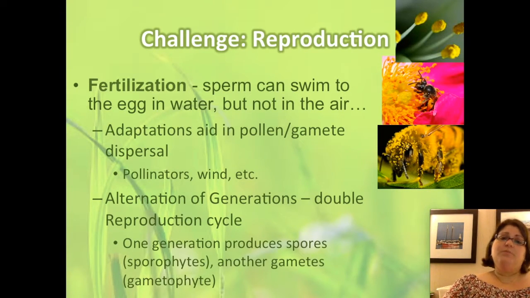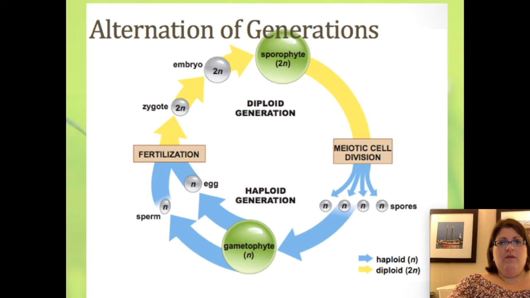One of the generations produces spores, and we call that the sporophyte. The other one produces gametes, which we call the gametophyte. Now, we'll talk about alternation of generations, more of what it is in detail, in a later note session.